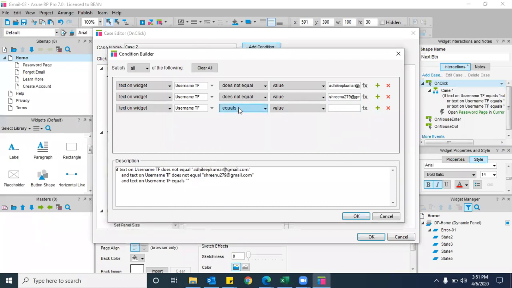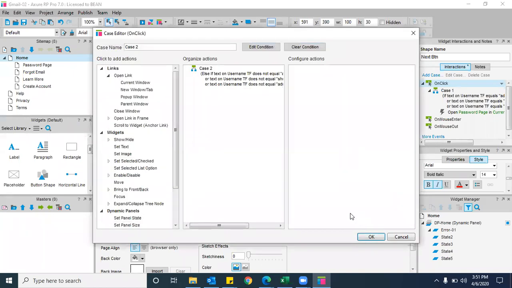Admin does not equal to value is correct. Okay. Now admin at the rate coepd.com. Now again it is end, it should not be end, right? Click on OK. Now what do you want to display? The dynamic panel should be visible. It is not a window, it is a logical message that we kept using a dynamic panel.